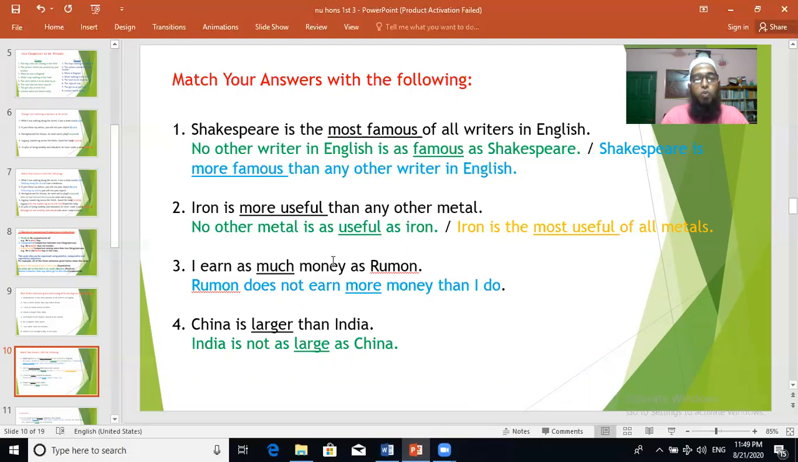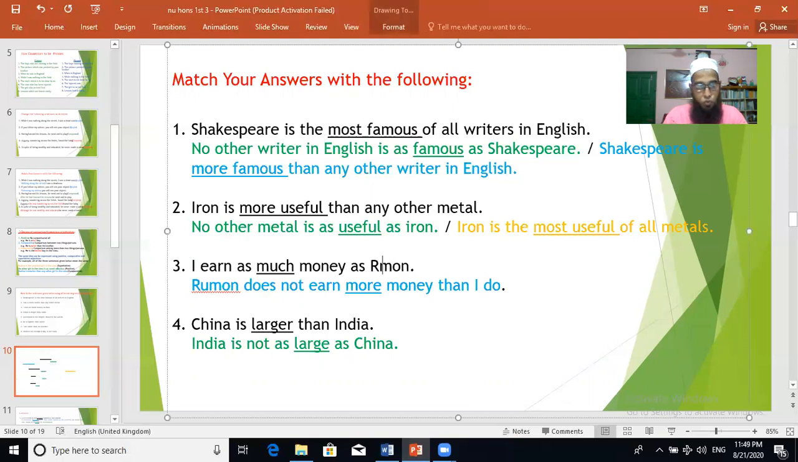Check your answers. How many of you have done correct? I earn as much money as Ram. By mistake, it is written Rumon there, but it should be Ram. So you see, Ram does not earn more money than I do. This is comparative degree. China is larger than India. India is not as large as China.